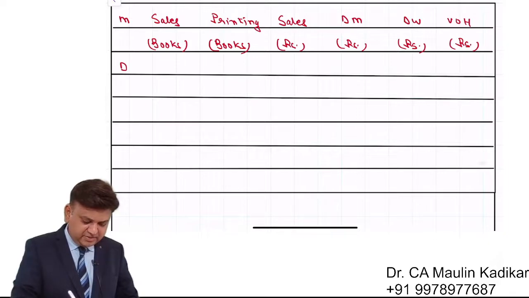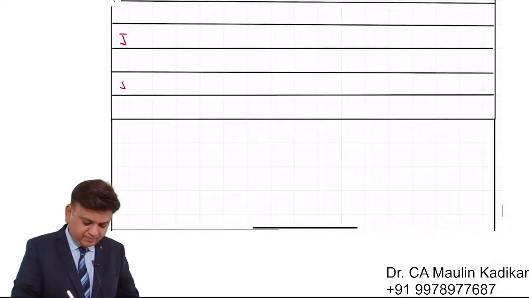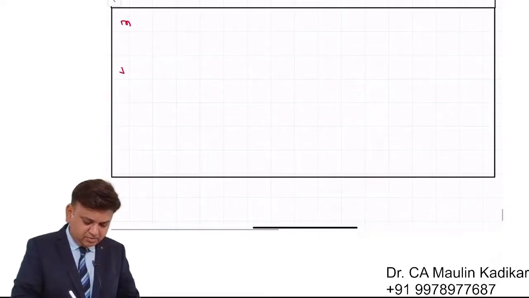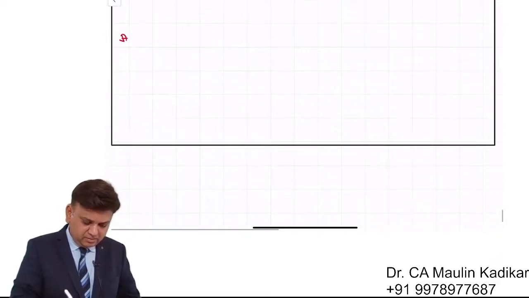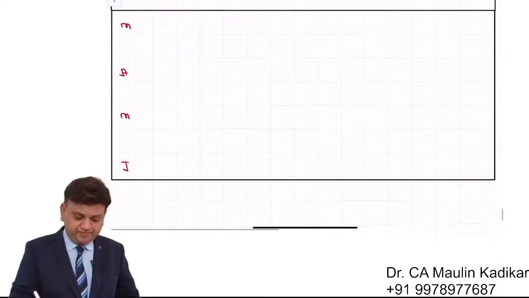It is the month of December, month of January, month of February, March, April, May and June.